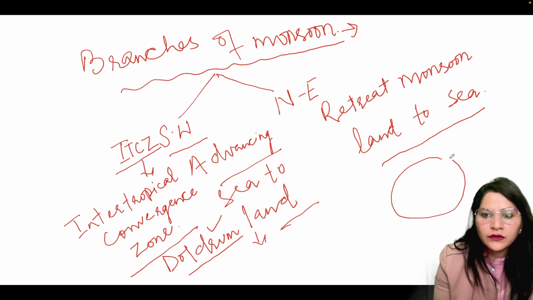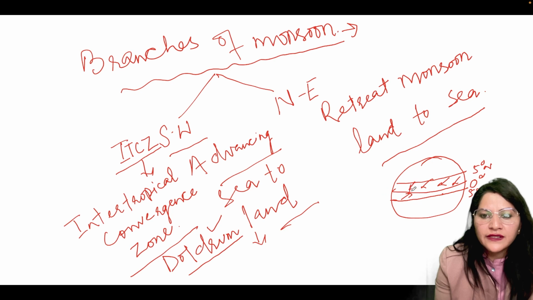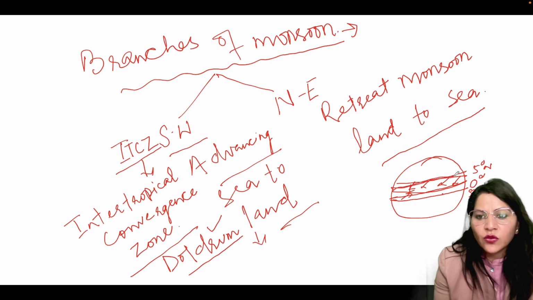This is our globe. This is our equator, 0 degree. Here 5 degree north. These are latitudes that you all know. 5 degrees south, winds, northeast trade winds and the southeast trade winds. Here is a zone that develops where the convergence of the trade winds takes place. And this convergence zone is called ITCZ. This convergence zone where the southeast trade winds and the northeast trade winds converge, this is called ITCZ.